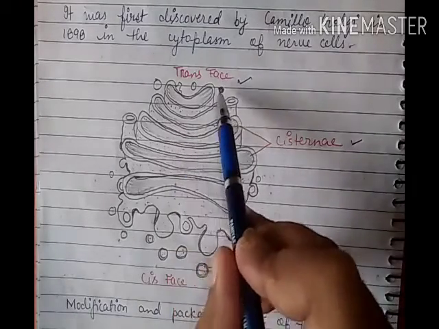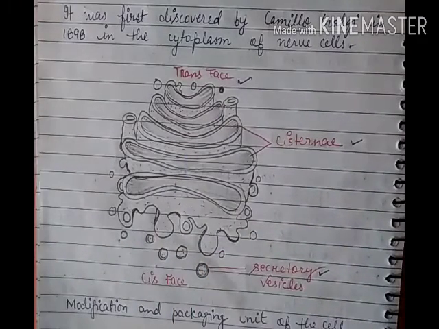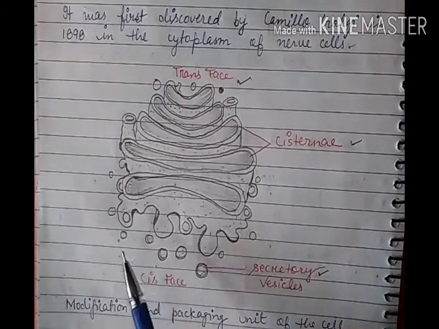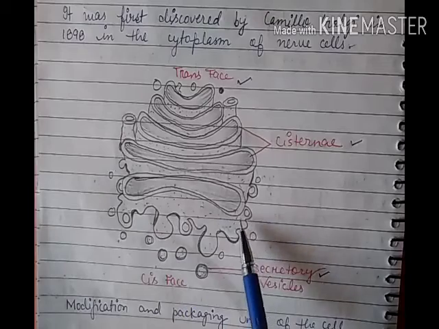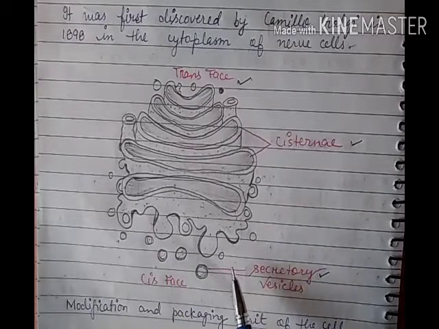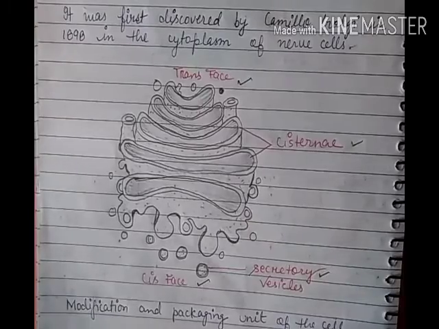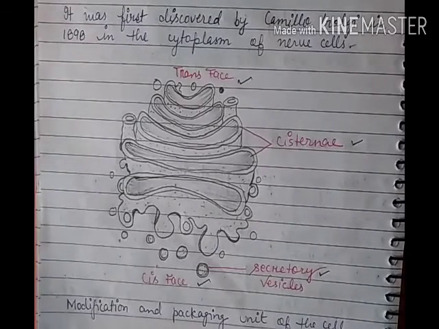On the opposite side of the trans face, it is somewhat convex in shape, and that side is known as the cis face. So the Golgi apparatus has two sides, one concave and another convex. The concave face is known as the trans face and the convex face is known as the cis face.